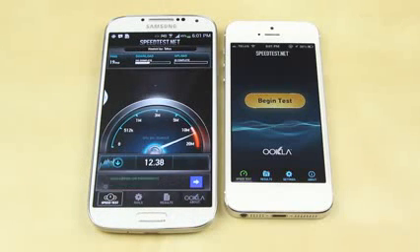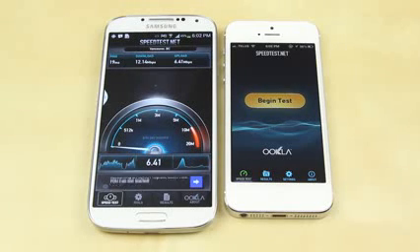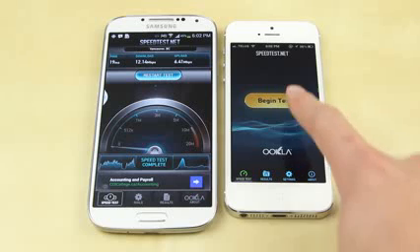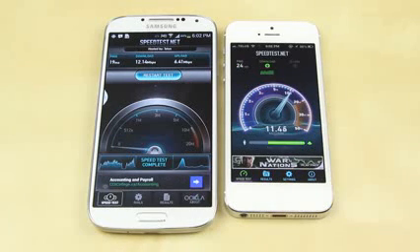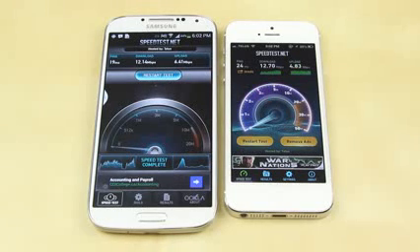So let's just skip through this. And we got a ping of 19 milliseconds, a download speed of about 12.14, and an upload speed of about 6.41. So now let's begin the test of the iPhone 5. It gets a score really close of 12.70, just edging the Samsung Galaxy S4, and the upload speed of 4.83. So all in all, from what these results show, it seems like both these devices in terms of download speed and overall Wi-Fi speed are very close.